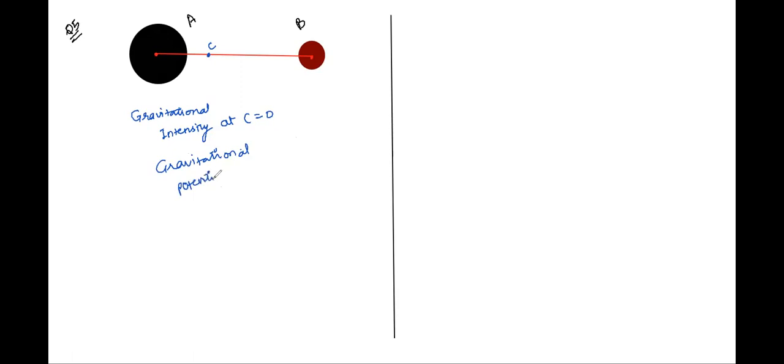Potential at that point. Right? So gravitational potential at C is being asked. Right. So let's restart from the beginning.